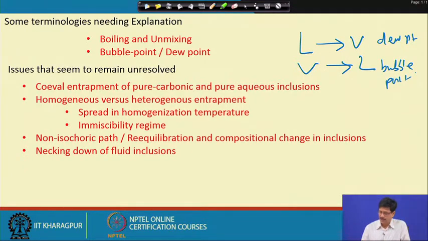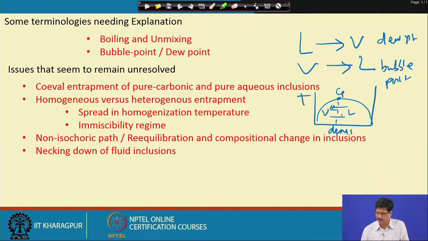but we know, for the diagrams that we saw before, for example on a typical temperature and density plot, we have this kind of a field where this is the critical point, and this part is the vapor and this part is the liquid. Going from liquid to vapor it will be like a dew point, and from vapor to liquid is a bubble point.